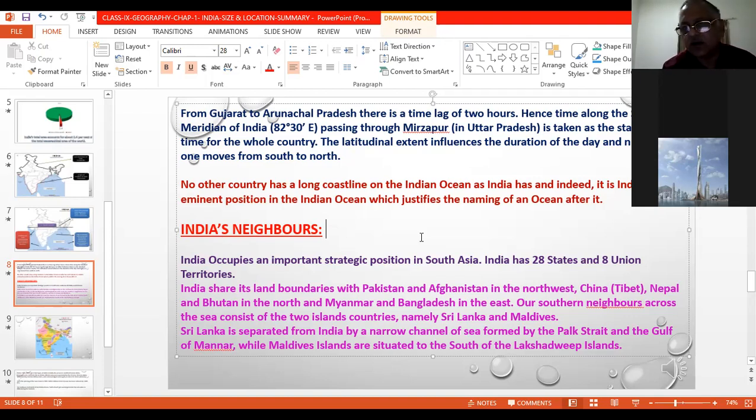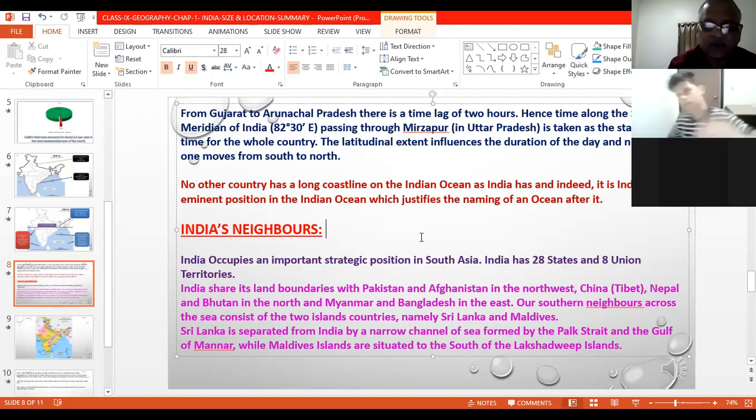But these routes contributed a lot, especially with the discovery of the sea route by Vasco da Gama. It helped India export muslin, spices, diamonds and other merchandise to Europe, and from Europe we were bringing different things to India.